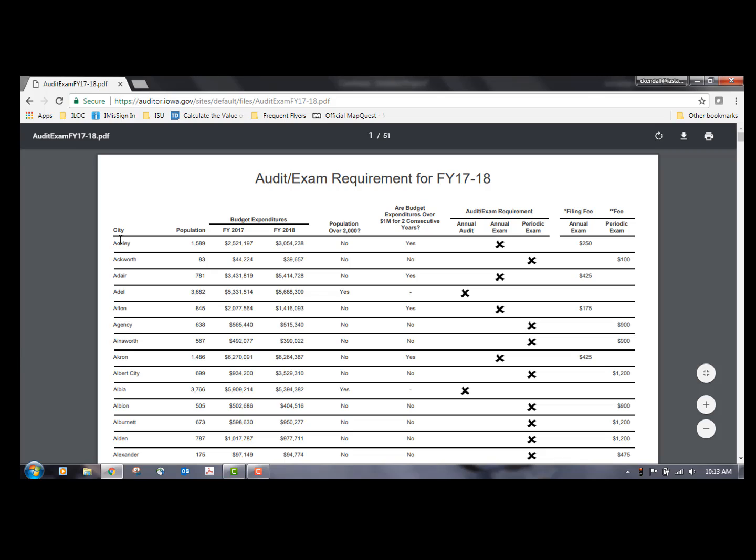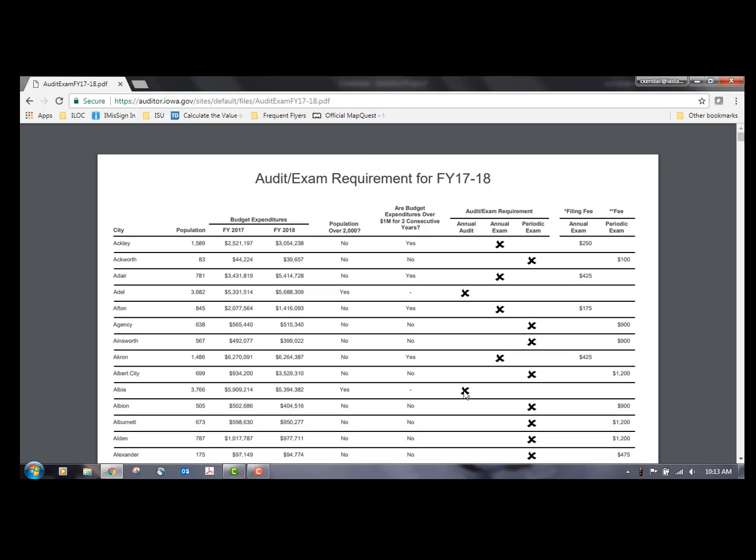First of all, you can see that it's by city and population, but that's not the important part that designates your examinations. For your audit, if you're 2000 and above, like we are down here, then you'll see that they're subject to an annual audit. However, if you're under 2000, then we have other parameters, and those parameters are very clearly put onto this sheet.